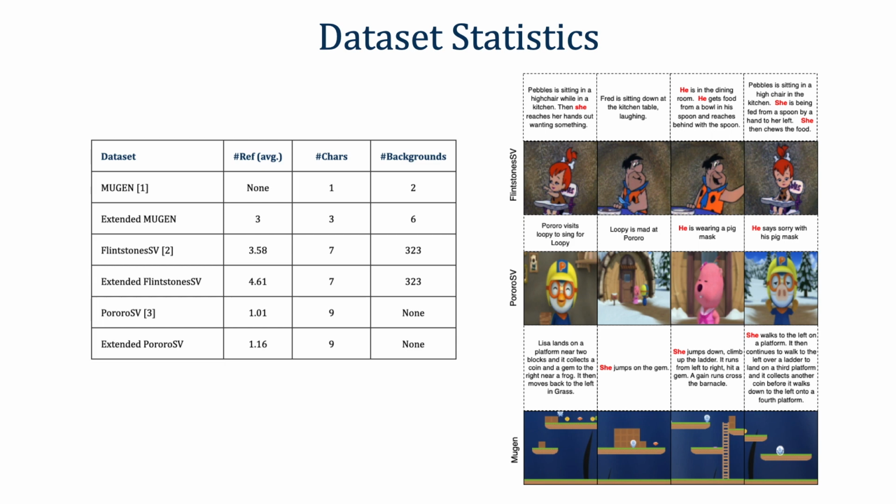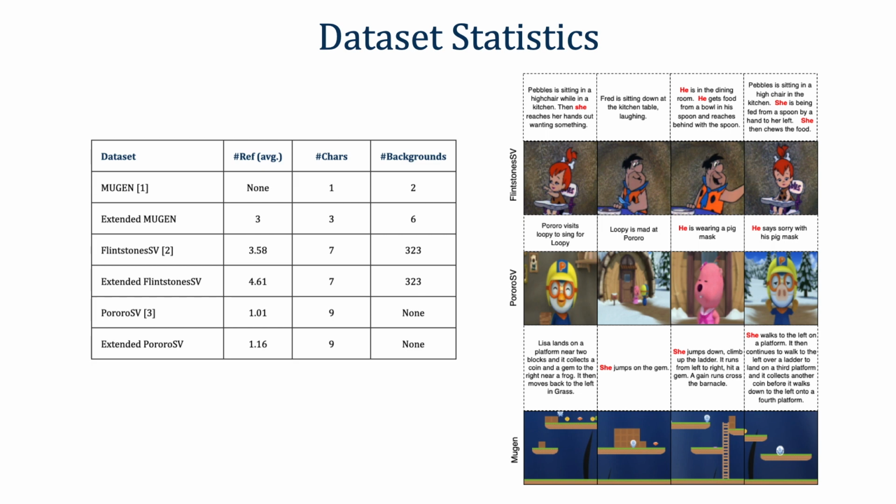Since reference resolution has not been studied in story generation, to validate our approach on this much harder task, we extend three datasets: Mugen, Flintstones SV, and Pororo SV. We modify the sentences by replacing the named entities with references where possible, including pronouns such as he, she, or they.